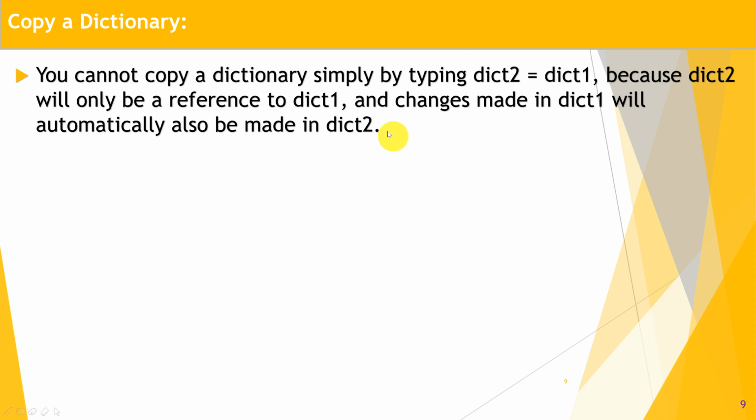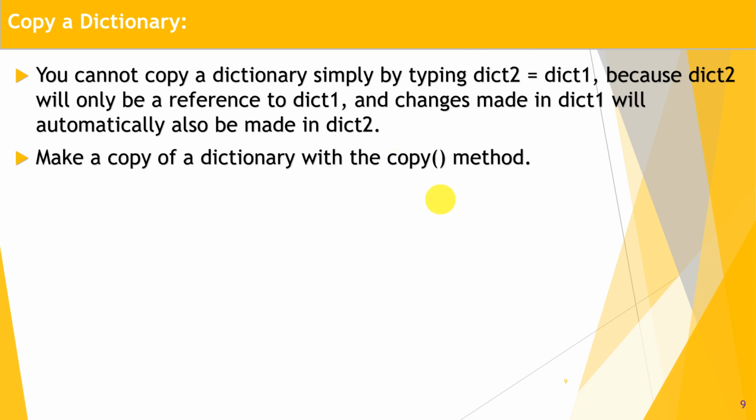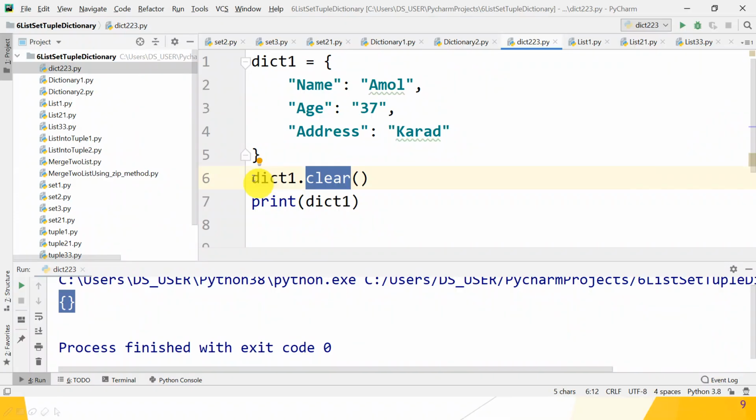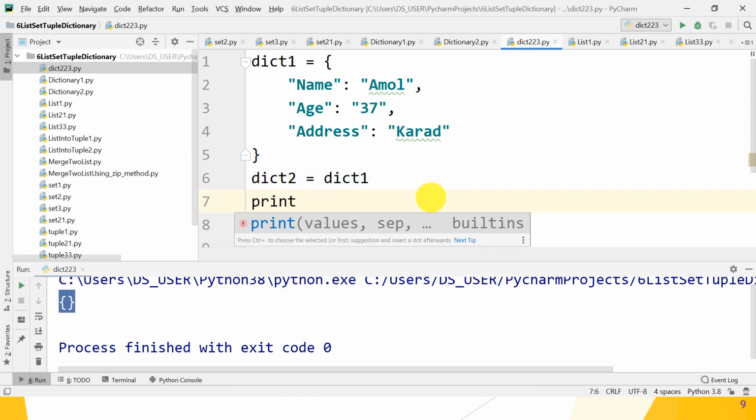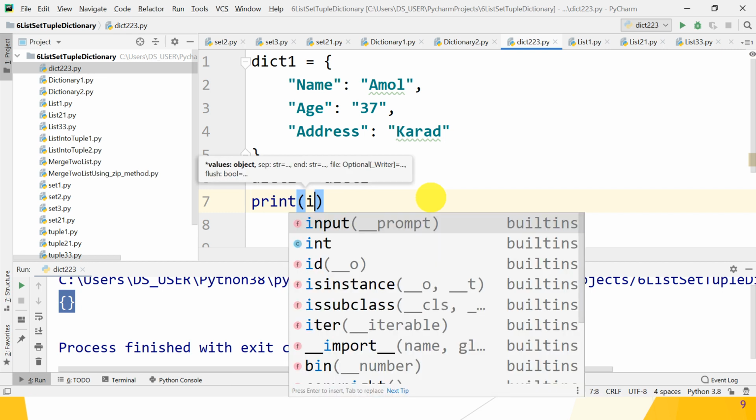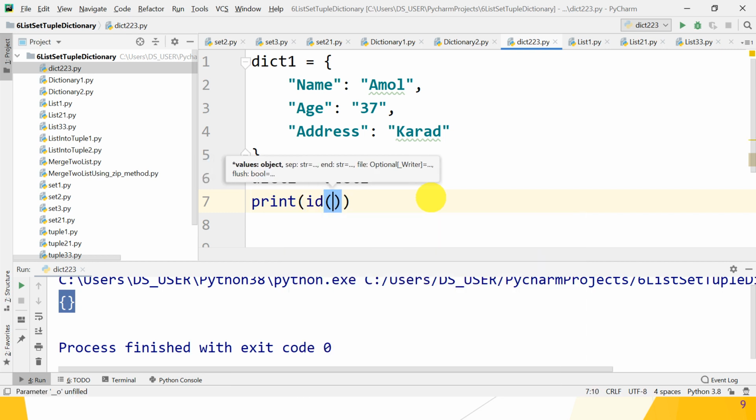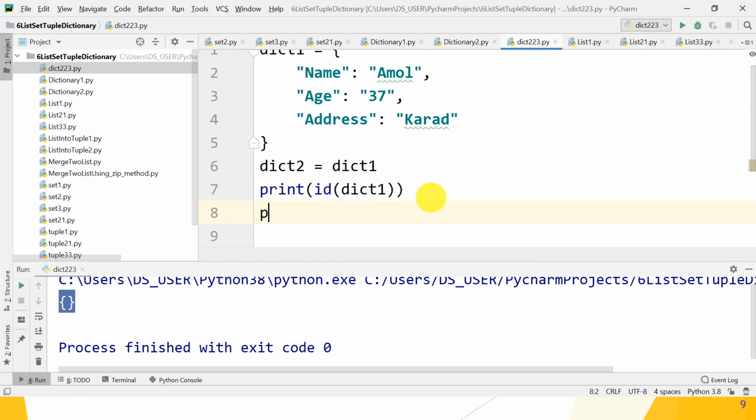Okay, so let's check whether it works or not. So what do we have to do? Yes, remove this part, and what? dict2 is equal to what? dict1. Great guys. So print. What do you have to print? The IDs of both. Just check the IDs. What is the ID of dict1 and dict2? Both are the same. Then both refer to the same memory location.